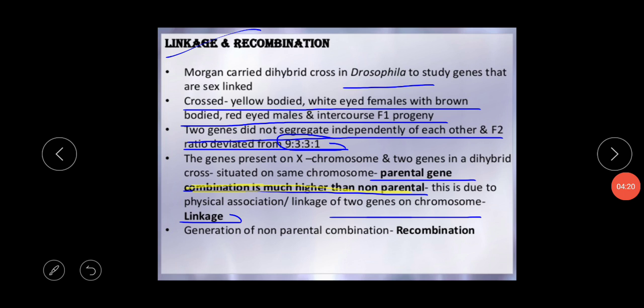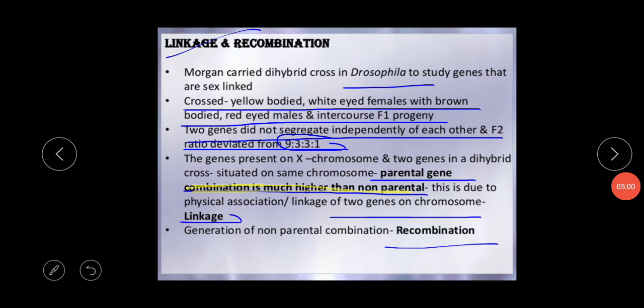So I am repeating again, what is the meaning of linkage? When two genes are present on the same chromosome, this is called the parental gene, and the combination of the parental gene is much higher than the non-parental gene. They attributed this to the physical association of the two genes and coined the term linkage to describe this physical association of genes on a chromosome. This is the term which is referred to as linkage. And what is the definition of recombination?